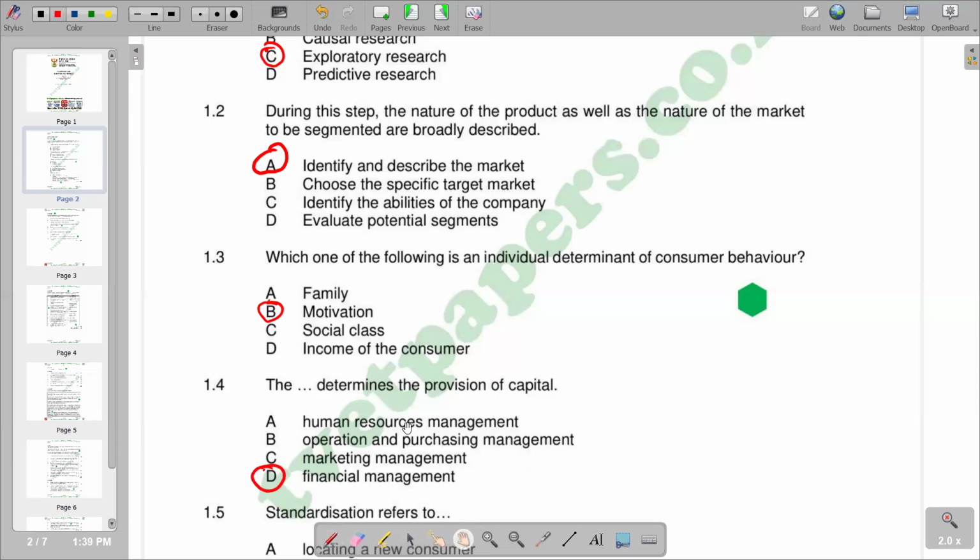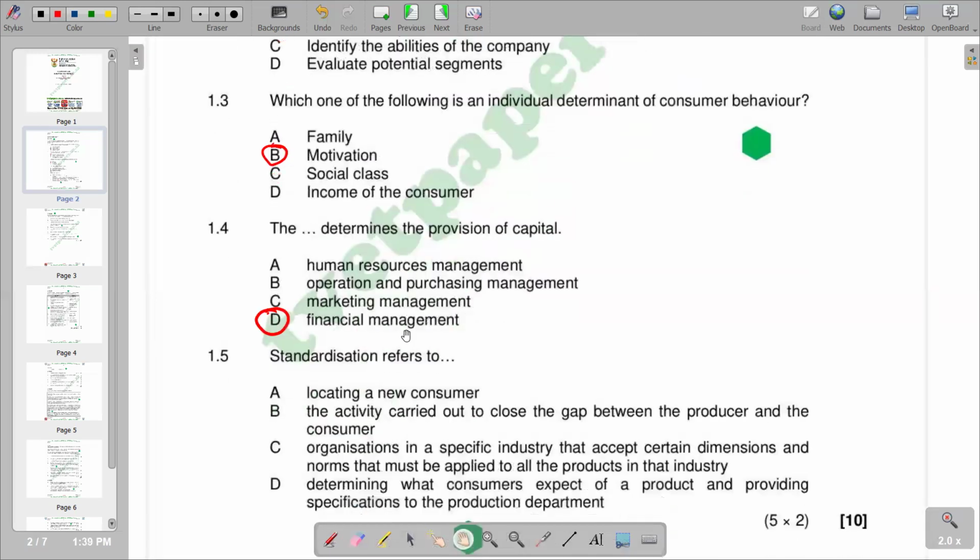So moving on to our 1.5, standardization refers to. So you see that standardization is the process of making something conform to a standard. So making something aligned to a standard is standardization, or bringing it into conformity with the standard, especially in order to assure consistency and regularity. So if you have a motive to ensure that there is consistency and regularity, that is a part of standardization.